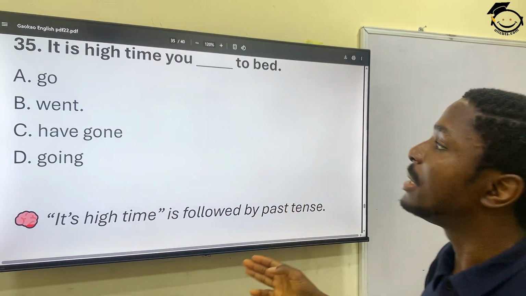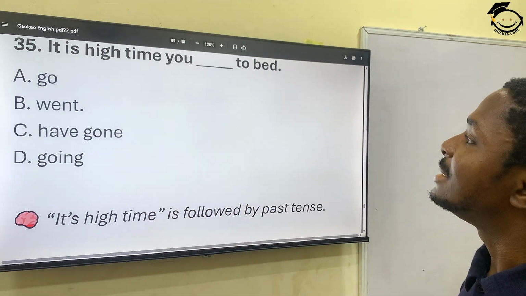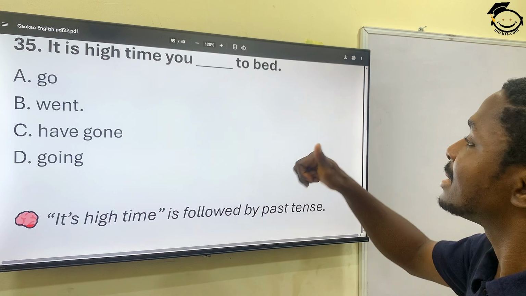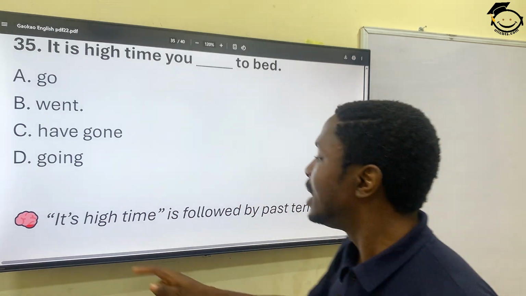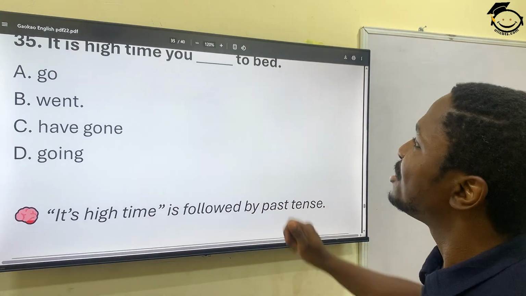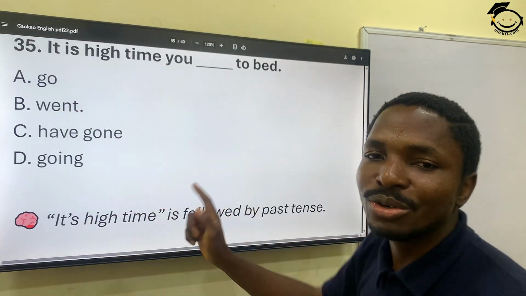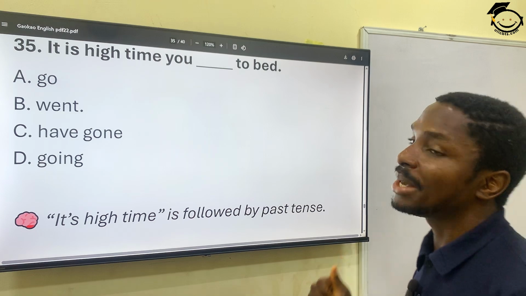35. It is high time you dash to bed. It is high time. This is also a rule. High time is a rule. And it's often followed by past tense. It's high time you dash to bed, right? Is that correct? Yeah. It's high time is followed by past tense. So it is high time you go. No, go is not past. So went to bed. It's high time you went to bed.